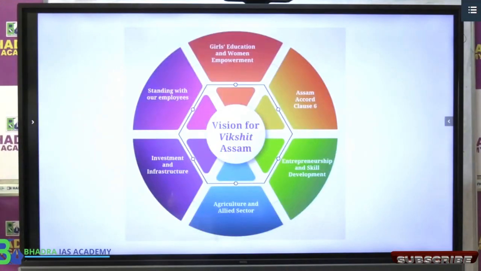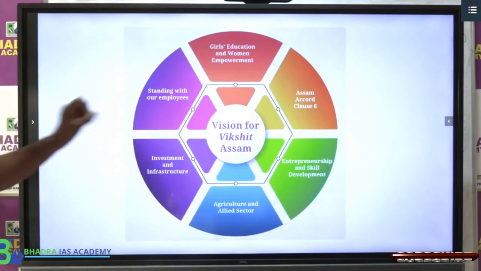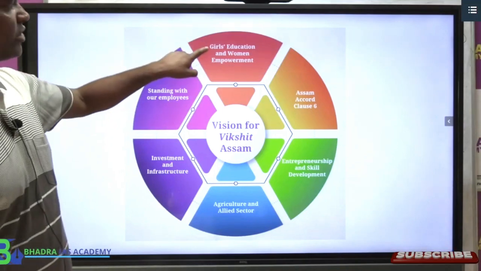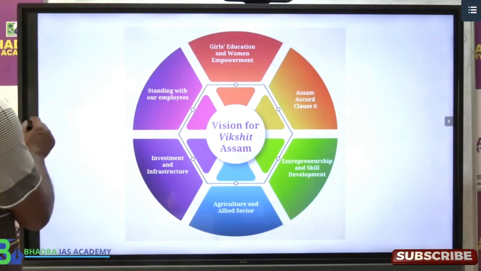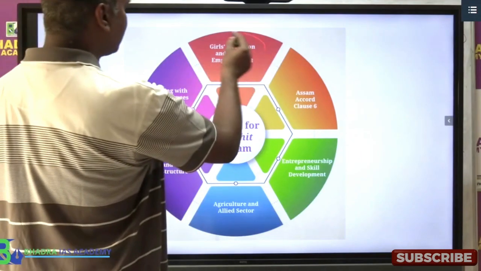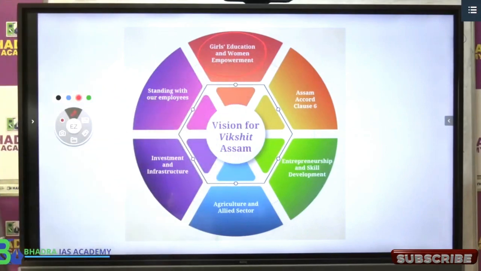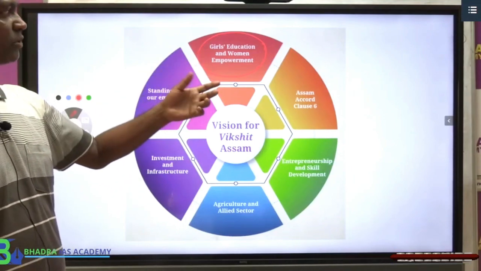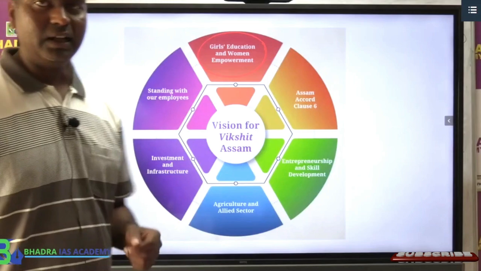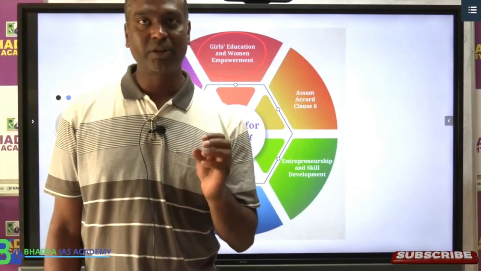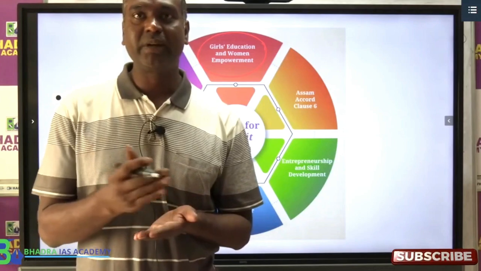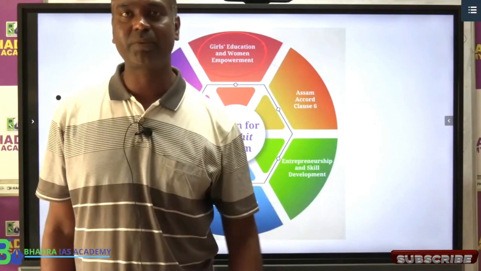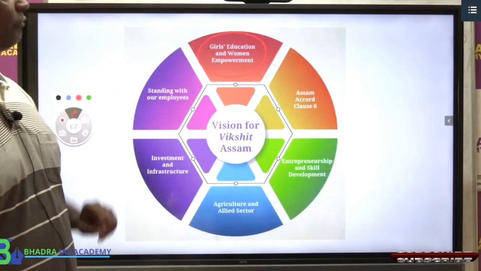So the government has highlighted certain important things as the key highlights of the budget. First one, girls' education and women empowerment. Remember, from the exam point of view, this question can come in prelims, but mostly you can think this topic may come in mains. What are the initiatives taken for girls' education and women empowerment? Like one year ago, the mains question paper asked what are the initiatives taken by Assam government for gender equality? So you know, in mains you directly get questions from the budget. So this is one important focus.